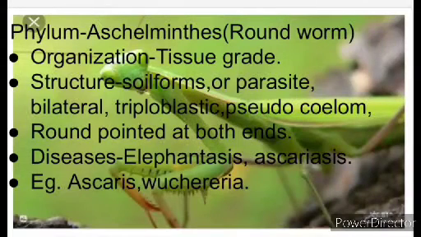Now we move on. Phylum Aschelminthes, otherwise known as nematodes and also called the roundworms. Here is how the body is organized: tissue grade, triploblastic, bilateral symmetry, and pseudocoelomate. Already we learned that pseudo means false. False coelom is there. And the cell structure: they are free living soil forms or act as parasites.